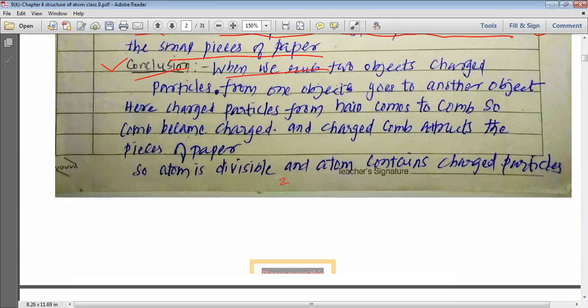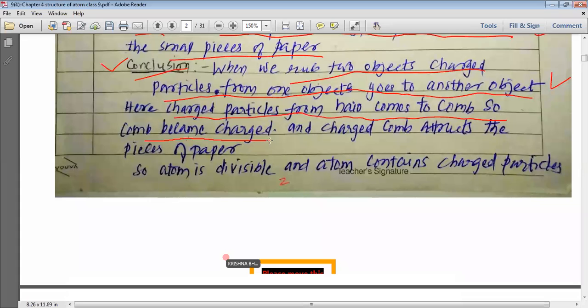When we rub two objects, charged particles from one object go to the other object. Here, charged particles from the hair come to the comb, and so the comb becomes charged, and the charged comb attracts